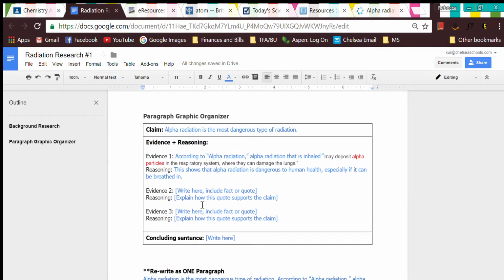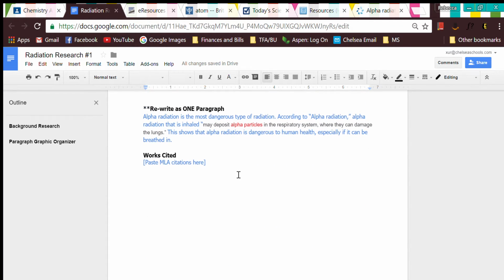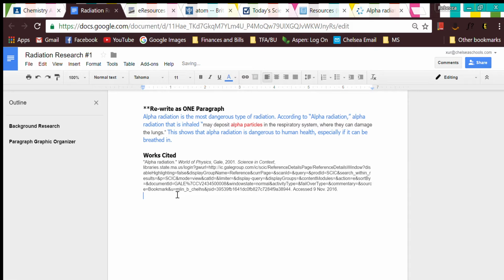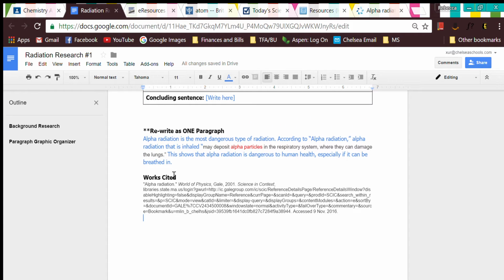And then once you're done with everything, you copy all of your sources and paste the citations here. This is practice for making the works cited of your research paper. Okay, that's how you do it.